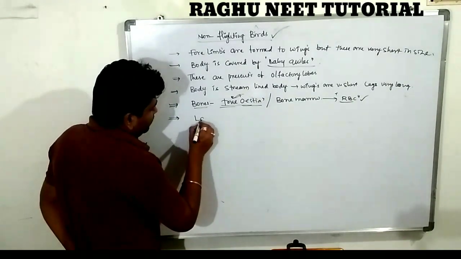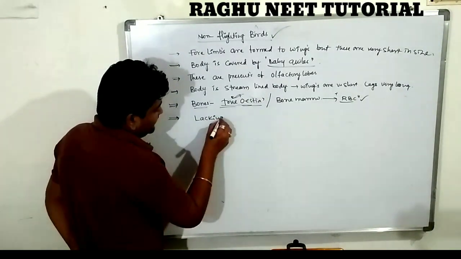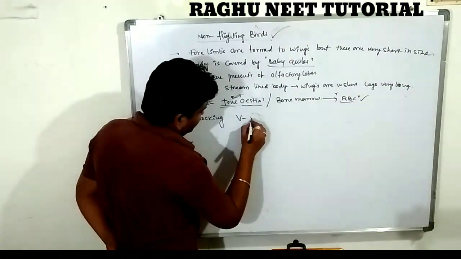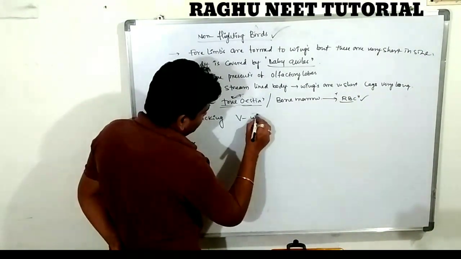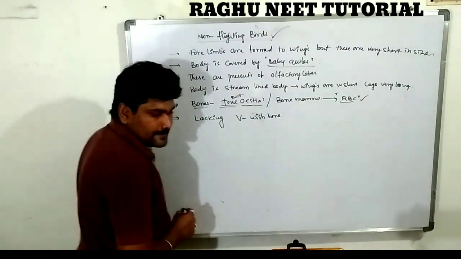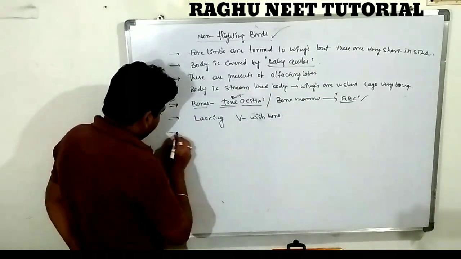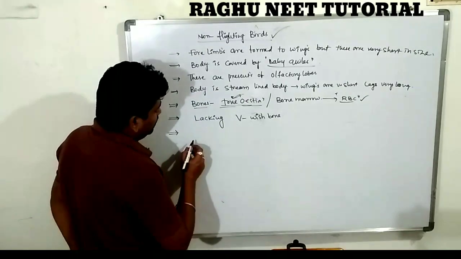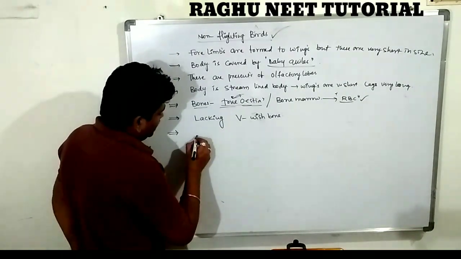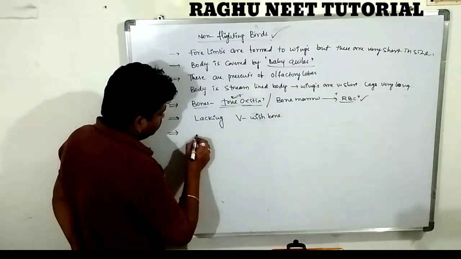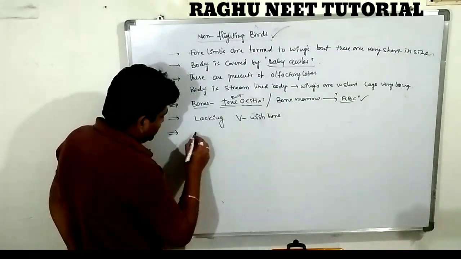In the thoracic region, there is a lack of the wishbone, the V-shaped bone. Clear. Next one.